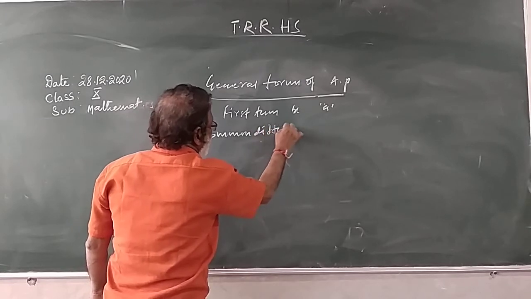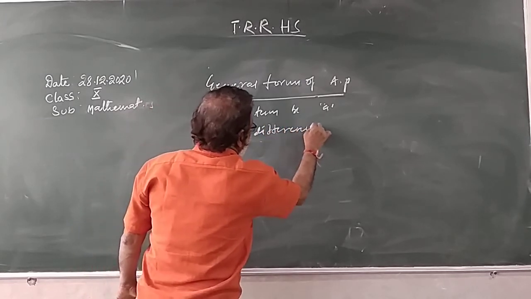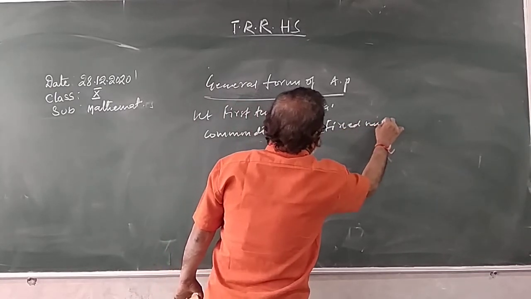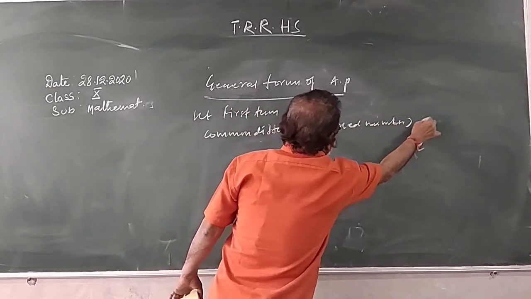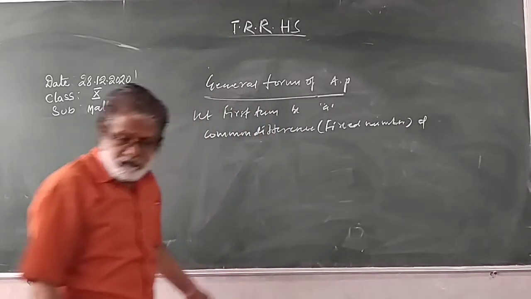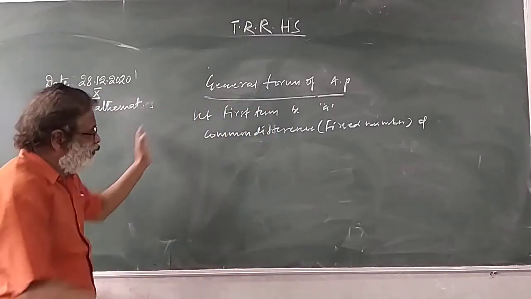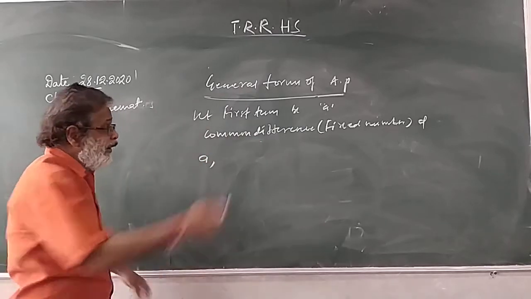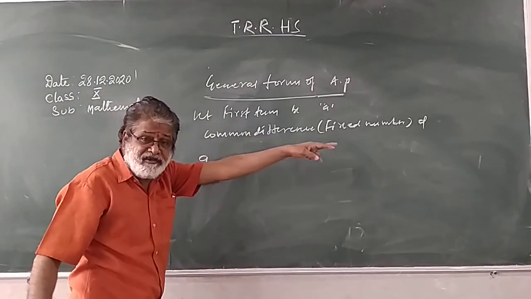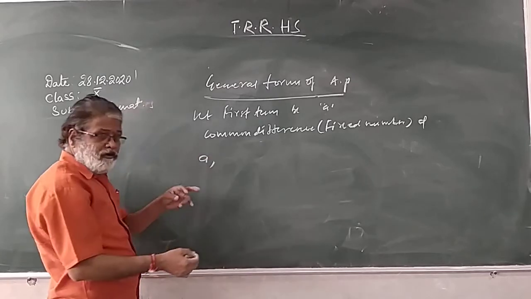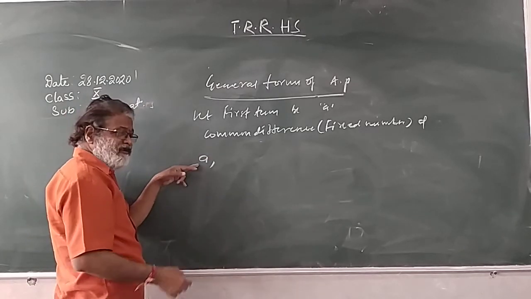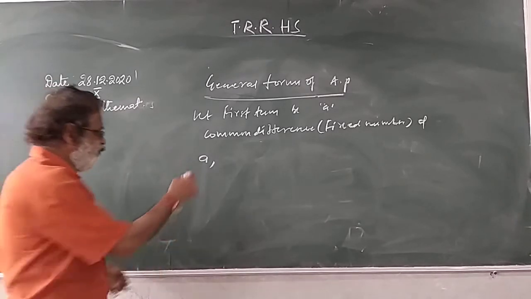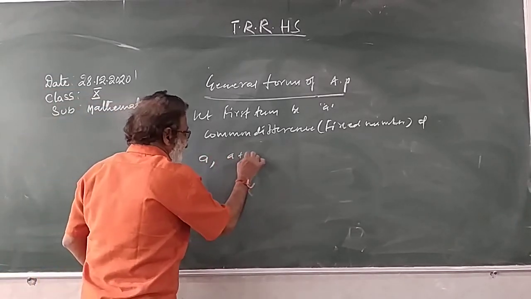Common difference means that fixed number. Fixed number is D. What is the first term? A. How will you get the second term? By adding the common difference. To the first term A add the common difference D, and you will get the second term. First term A, second term is A plus D.